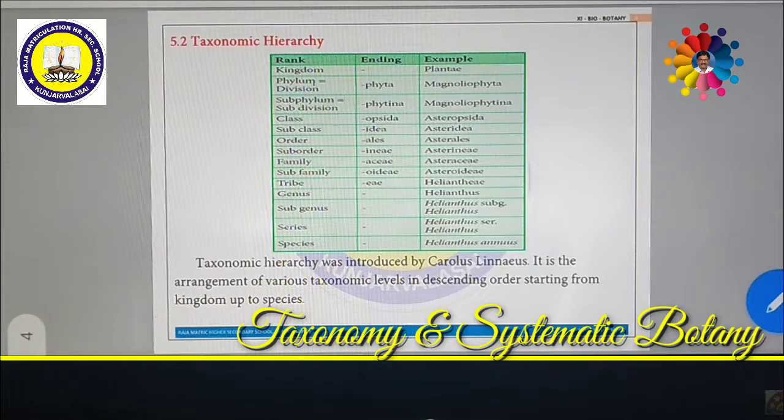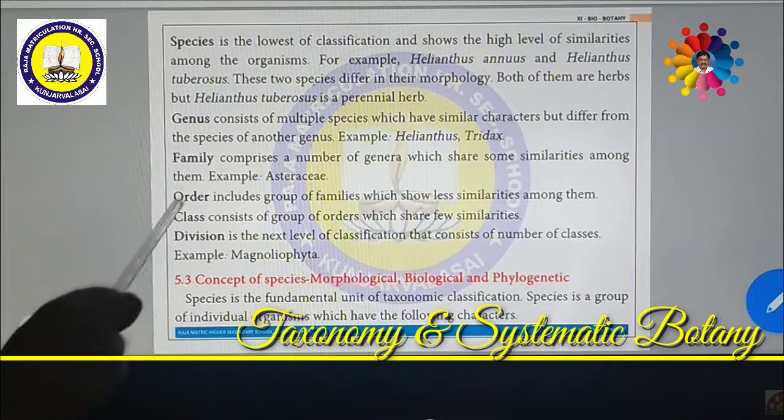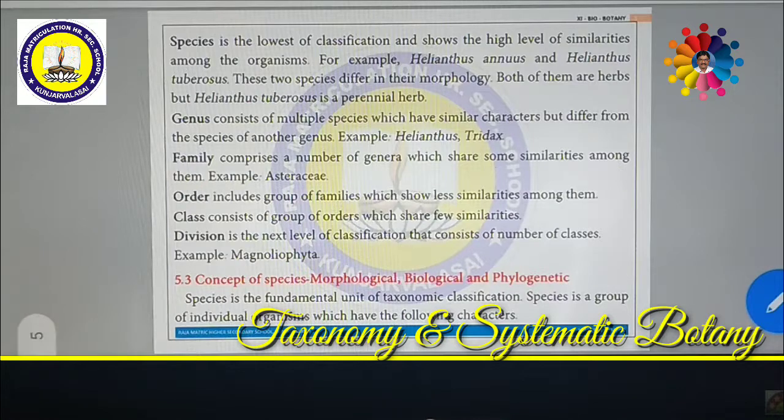So these are called the taxonomical hierarchy order. Taxonomic hierarchy was introduced by a great scientist called Carolus Linnaeus. It is the arrangement of various taxonomical levels in descending order starting from kingdom to species. So this is called hierarchical order, as I said: species, genus, family, order, class, division, and kingdom. In such a way, various types of hierarchical order have been established.